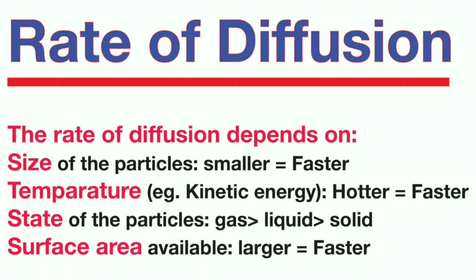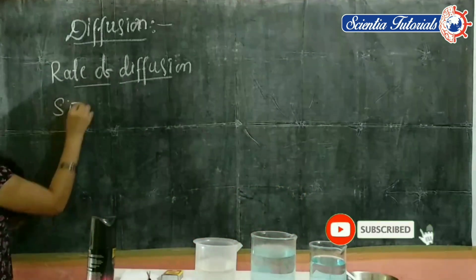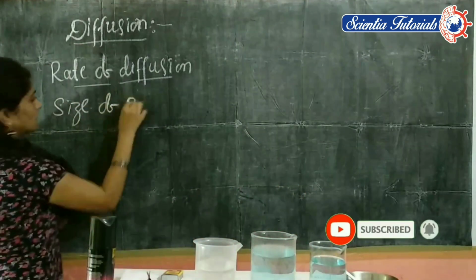The size of the salt is different and the size of the ink is different; liquids are different, solids are different. So the rate of diffusion depends on the size of the particles. Smaller particle size means more diffusion; when the particle size is small, diffusion takes place very fast. If the particle size is large, diffusion takes place very slowly. So the rate of diffusion depends on the size of particles.